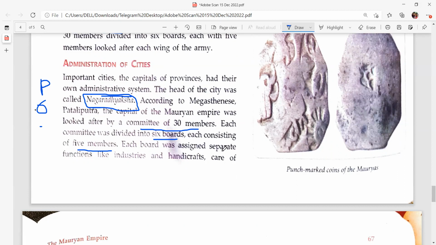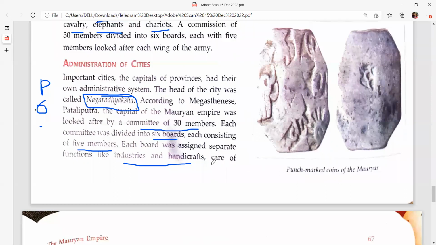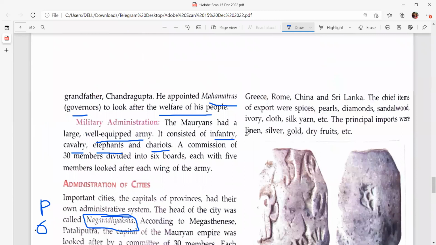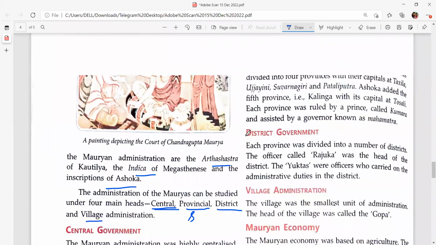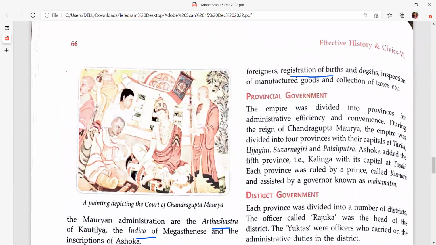Each board was assigned separate functions like industries and handicrafts, care of foreigners, registration of births and deaths, and inspection of manufactured goods and collection of taxes.